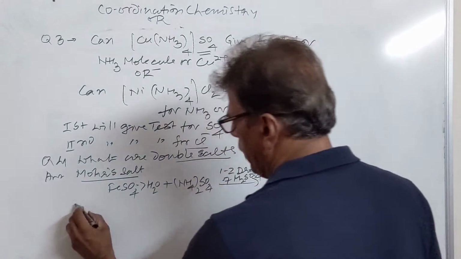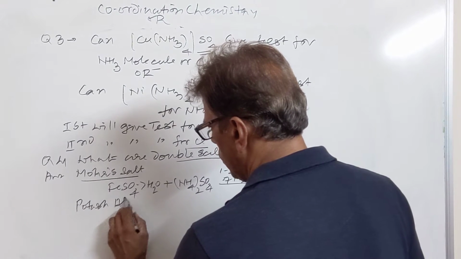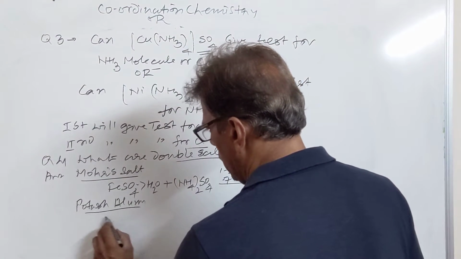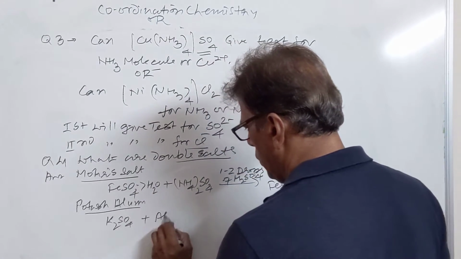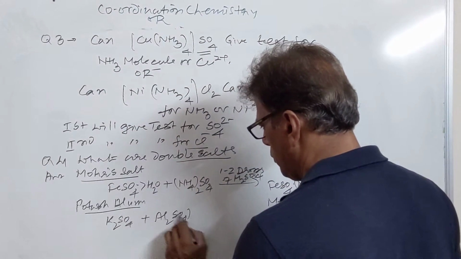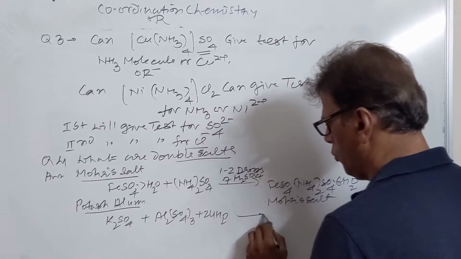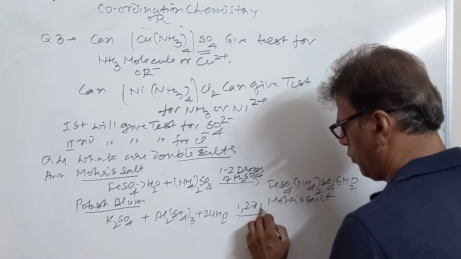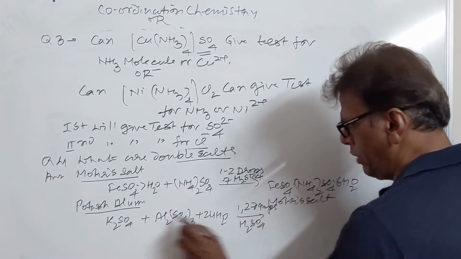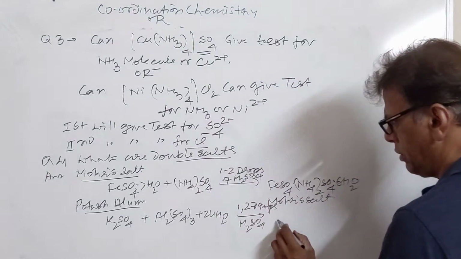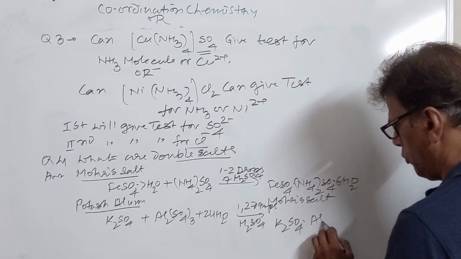Then we want to prepare a potash alum. Potash alum is prepared by equimolar solutions of potassium sulfate with aluminium sulfate. It will take 24 water molecules, and 1 to 2 drops of H2SO4 are added here also to prevent hydrolysis of aluminium ions. You will get Fitkari, that is potash alum.